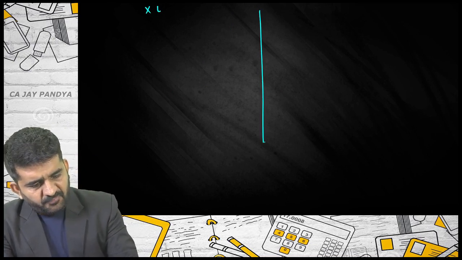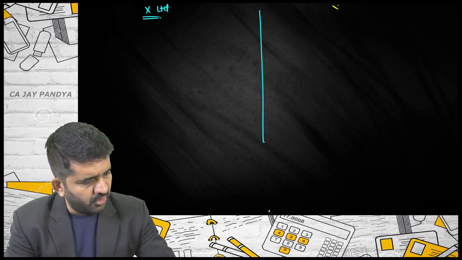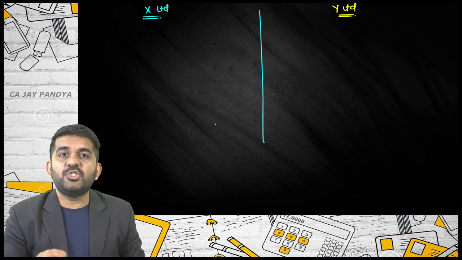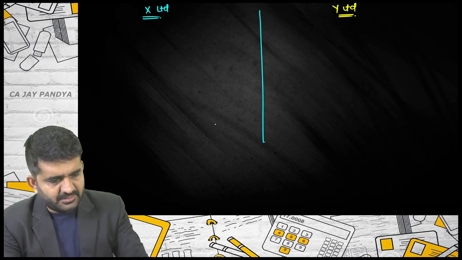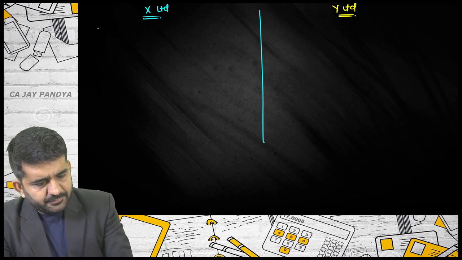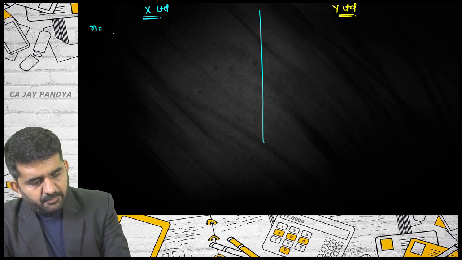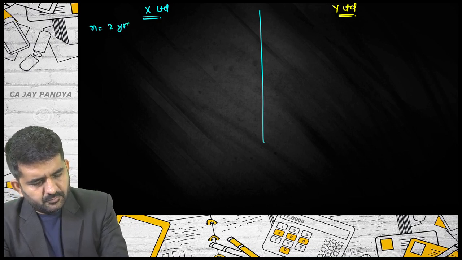These are bonds of X Limited. These are bonds of Y Limited. Let me take maturity as a small number of years so that the calculation becomes easy. Is it alright? So these are bonds having number of years, well, let me take 3 years at least.